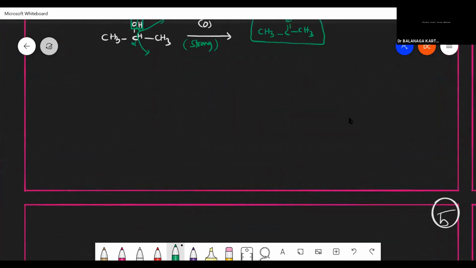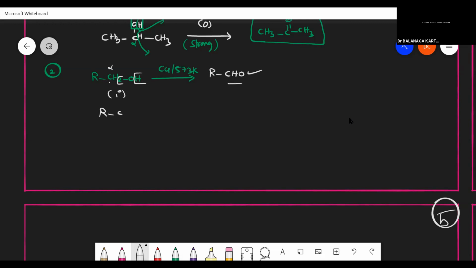And the second one is the dehydrogenation. The only thing is the reagent is different. Say for example, RCH2OH, the second preparation. From that I can use copper at 573 Kelvin. It's a good dehydrogenating agent. It will remove hydrogen from the functional group and from the alpha carbon. The functional group attached carbon is the alpha carbon. So then I can get my product as RCHO. This is my aldehyde. So if I use a 1 degree alcohol, I can get my product as aldehyde.